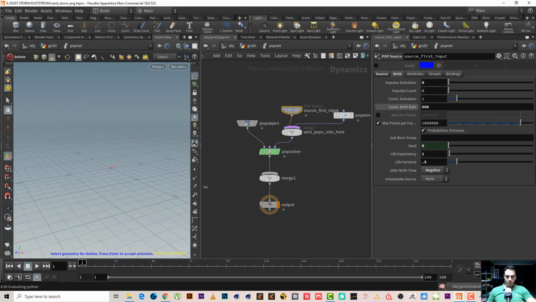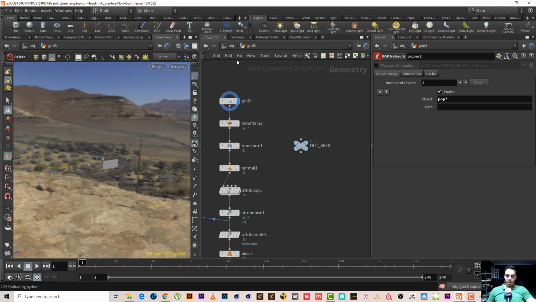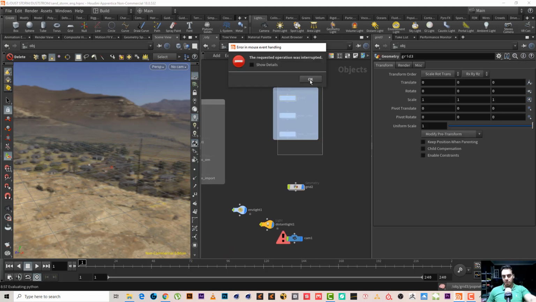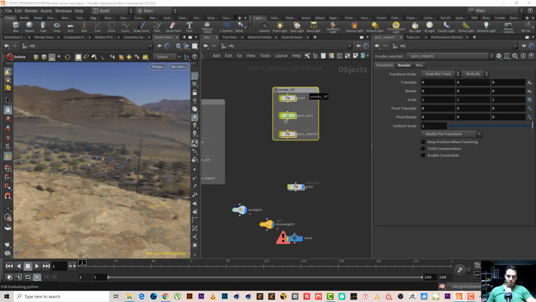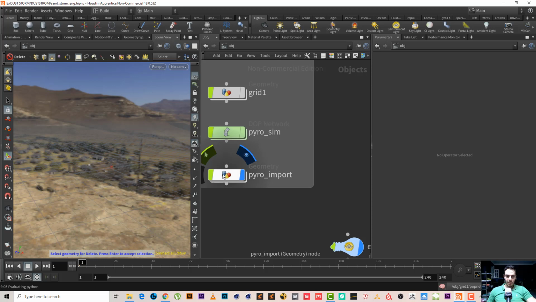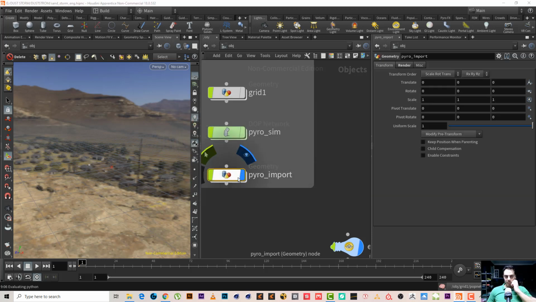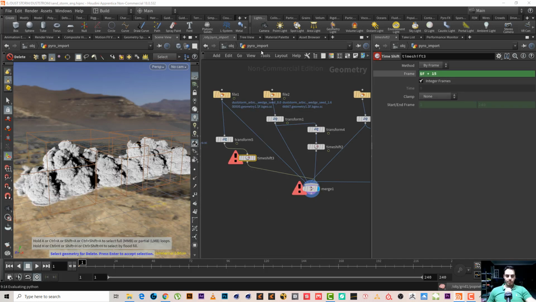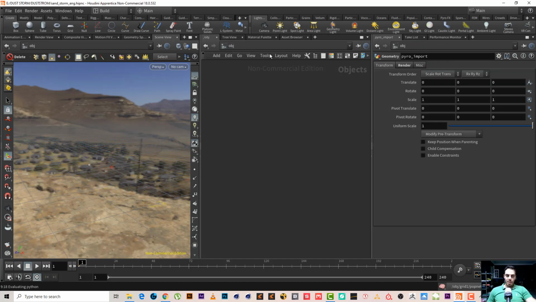I think now we solved the problem, but I cannot see the grid. Anyway, I will simply delete it because I'm not going to use it. But I just showed you how to do it. Yeah, still stupid. Anyway, I don't need it, so it's okay, no problem.